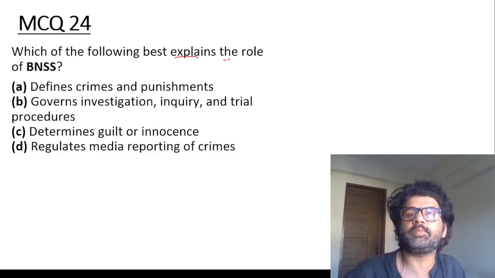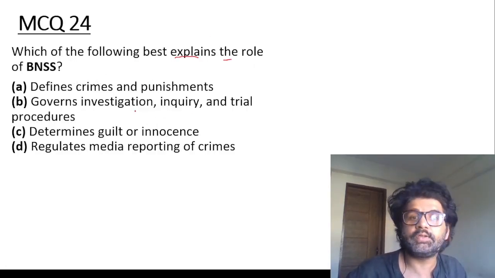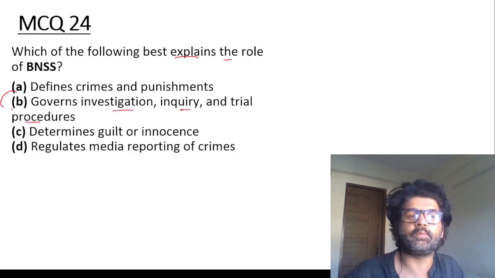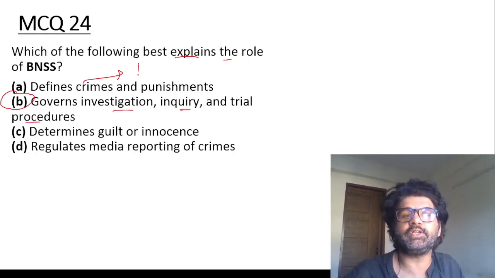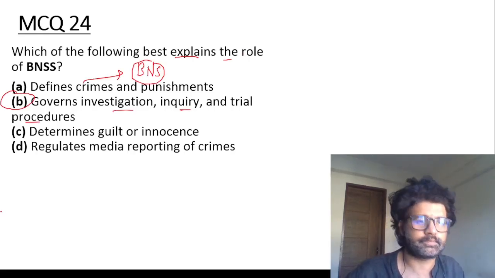Which of the following best explains the role of BNSS? This is about investigation, inquiry, and trial procedure, B. Defines crime and punishment, that is BNS, Bharatiya Nyaya Sanhita, A.